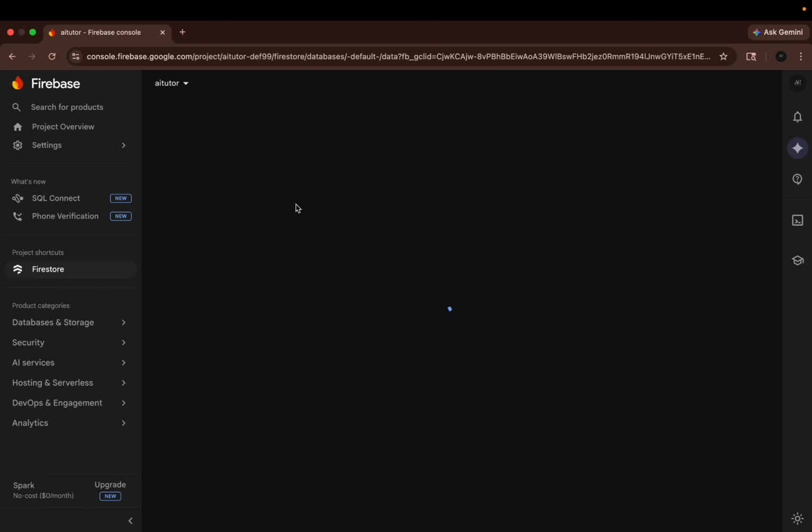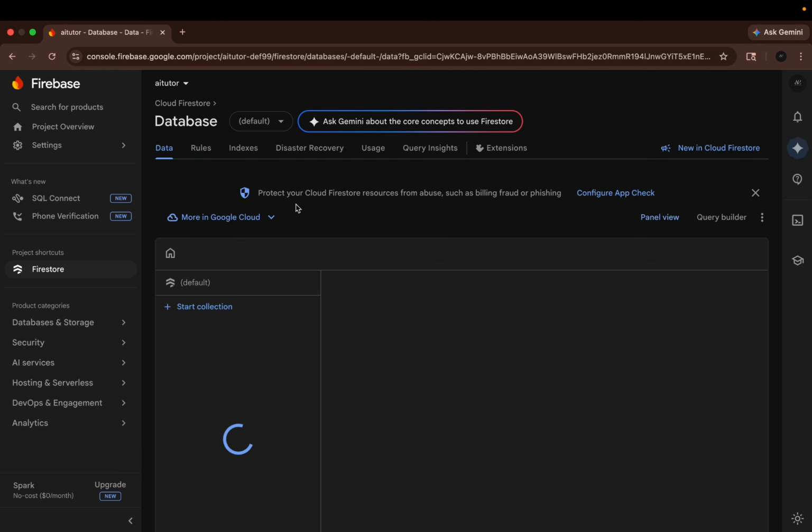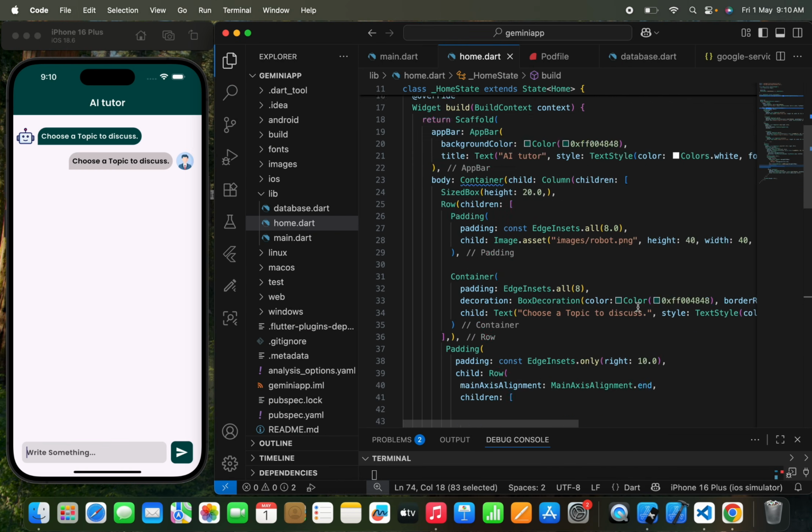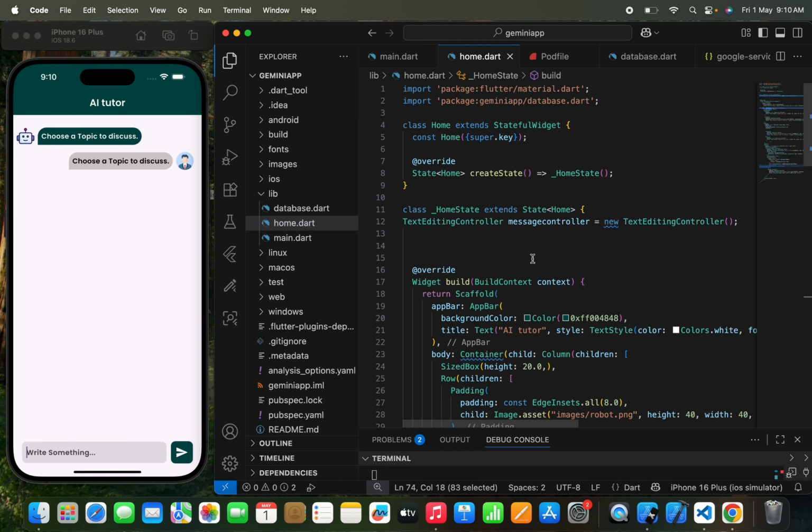Now here you will see the collection name that we have kept, which is our chats collection. So this is what you can see, a chats collection. This is a document ID, the message teach me something really great, and the type user. So you can see that it is working very brilliantly as we are expecting. We can now successfully upload data to the cloud Firestore in our chats collection. Right, now let's move on and write an API call to use a Google AI Studio AI.